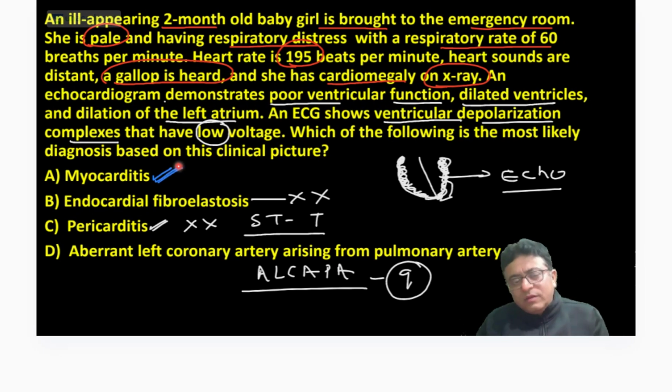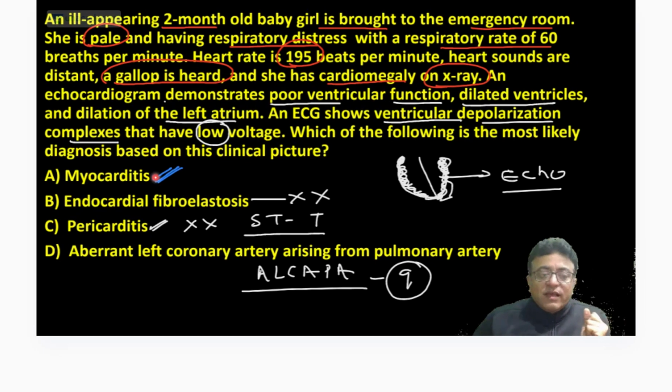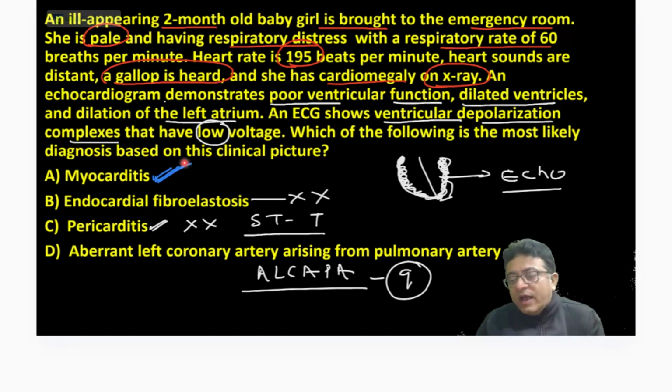In COVID time, we saw so many patients with this history. MIS-C, multisystem inflammatory syndrome due to COVID. Child presented with myocarditis also. When LV function is decreased, low voltage ECG, tachycardia, a pale child brought to emergency in respiratory distress, this is myocarditis. I hope you are clear in the concept of these four cardiac conditions.